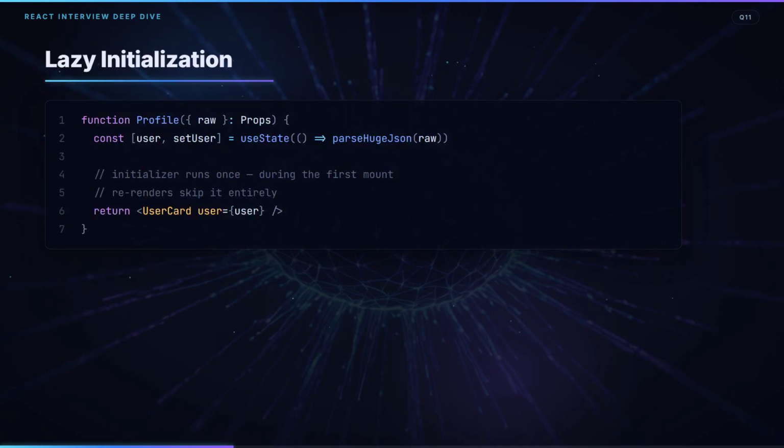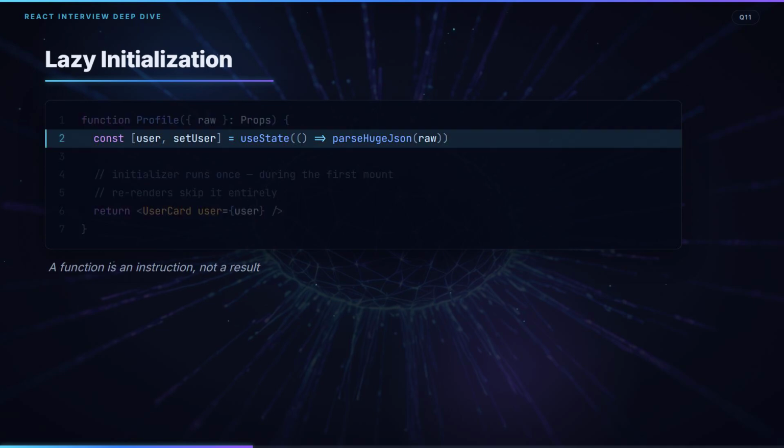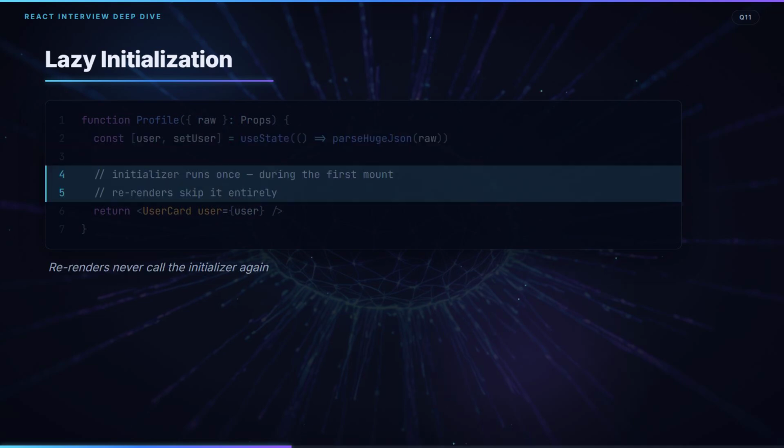Now the callback form. We pass a function, not a result. React stores it as an instruction for computing the initial state, and calls it exactly once, during the first mount. On every re-render the initializer is skipped entirely. No wasted work, same initial state.